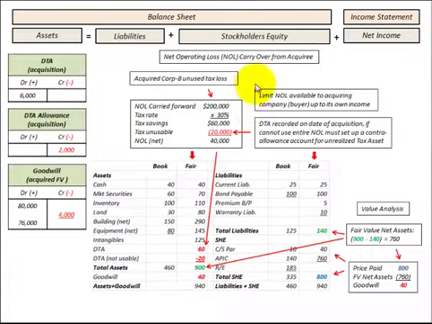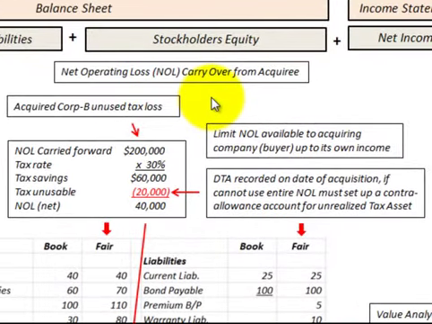Okay, here we're going to be looking at the net operating loss carryover from the corporation that's being acquired. In this case, Corporation B was being acquired by Corporation A, and Corporation B had an unused tax loss of $200,000. So at the time of the acquisition, we have to record a deferred tax asset for this $200,000 net operating loss carry forward. But we have to set up a contra allowance account for any unused or unrealized tax asset.